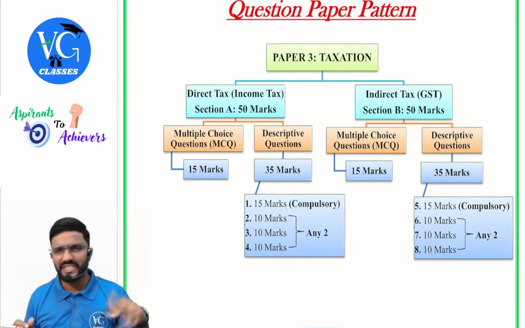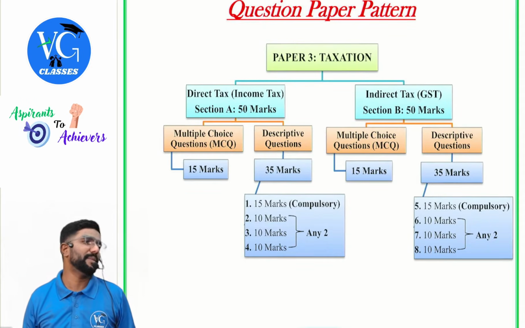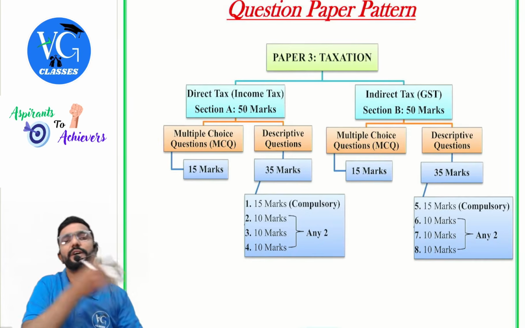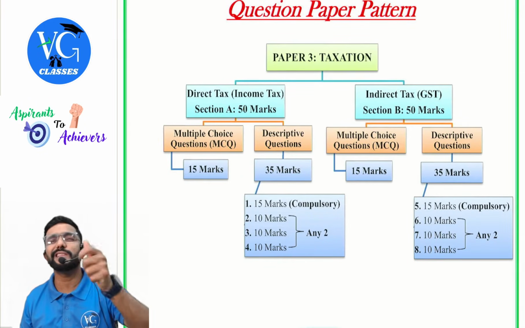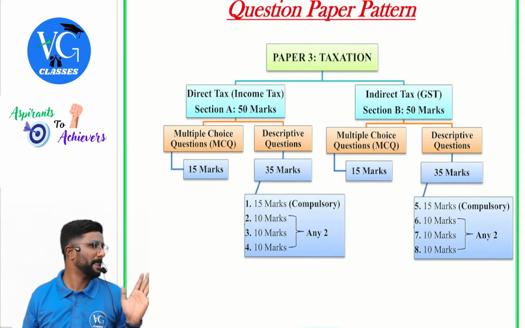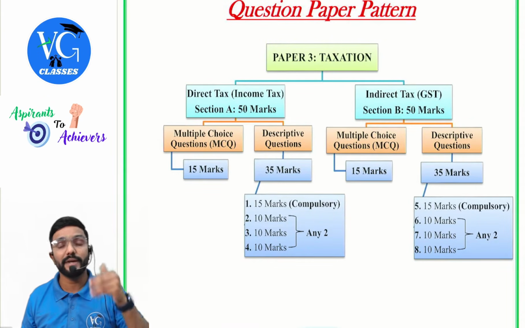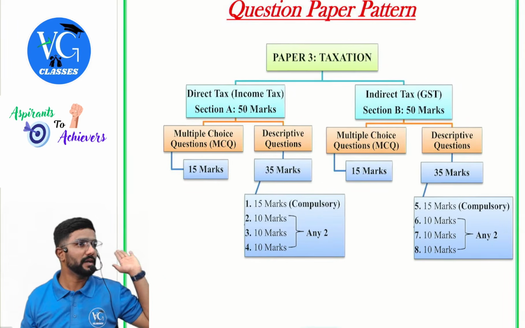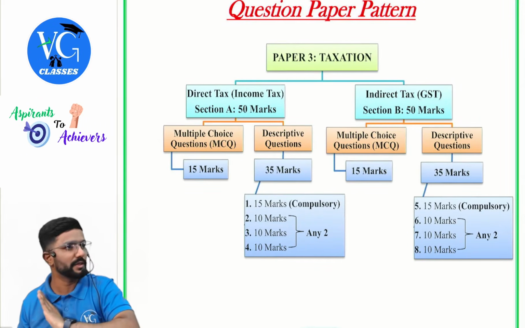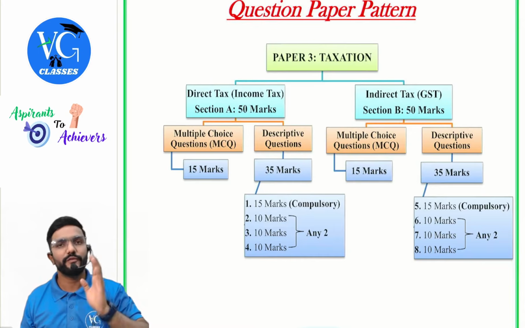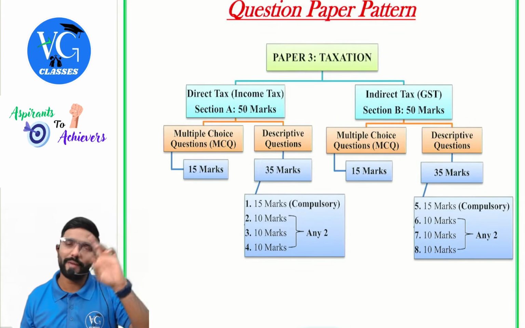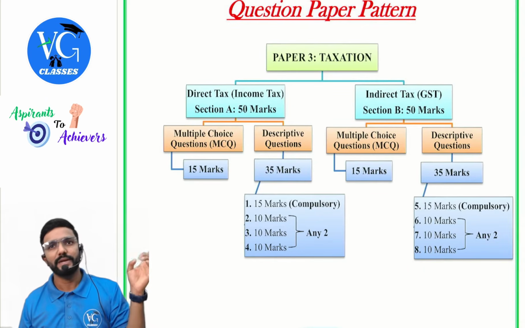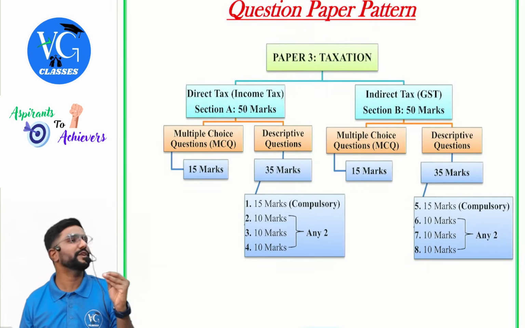Maybe 1 or 2 questions you first answer, then you take the compulsory question. Okay, sir. Then, sir, should I answer MCQ first or descriptive first? I suggest you start with descriptive. Maybe around 3:30 or 4 hours, you start with MCQ. Start with MCQ and immediately complete it and go back to descriptive. Don't spend only on MCQ. Clear? So finish MCQ quickly, and definitely you would not have completed descriptive fully. So go back to descriptive and complete it. And keep the last 5 minutes again for MCQ.